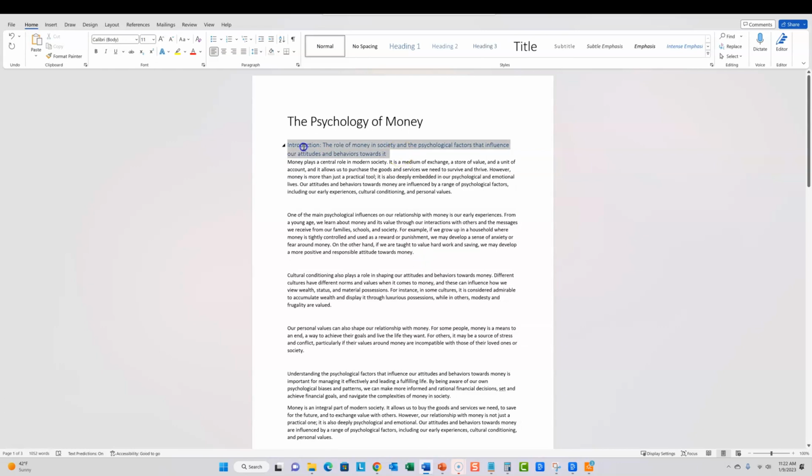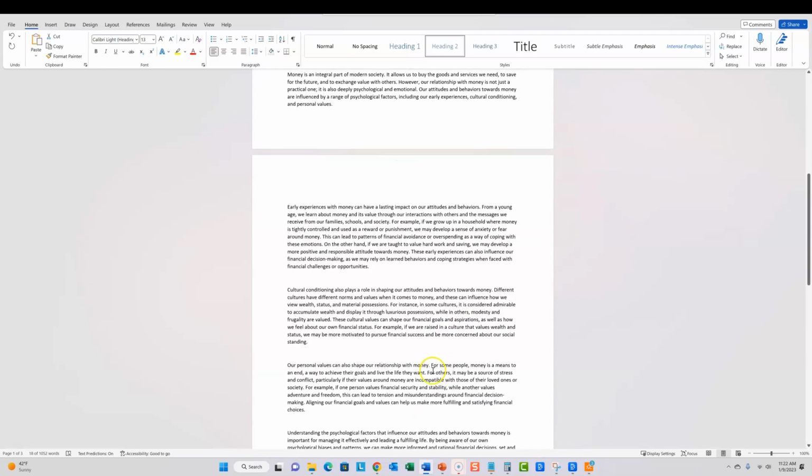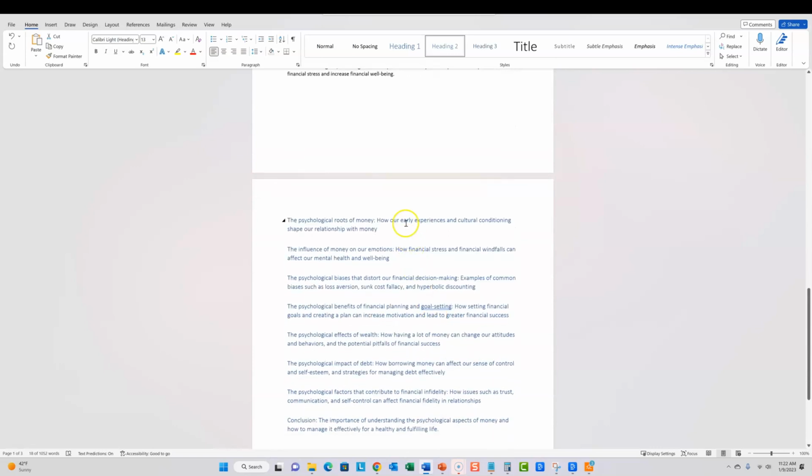You can also take this and do a miniature outline for this subject, the role of money. You could say, write an outline on the role of money in society. And it's going to give you all these talking points that have to do with just this one part. Then you can write all those down, and you're going to probably end up with a 2,000 or 3,000 word chapter, right? And then you multiply that by however many you have right here, and then you'll have the size of book that you're looking for. So just keep that in mind.